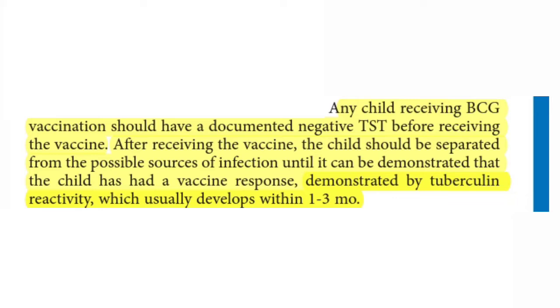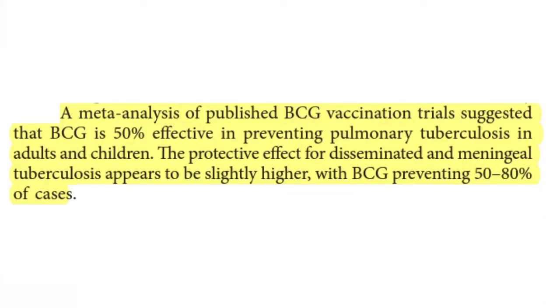So you can say that after 1 to 3 months, BCG starts its immunity. Now, the importance of BCG vaccination is that a meta-analysis suggested it is 50% effective in preventing pulmonary tuberculosis in adults and children, and the efficacy is 50 to 80% for cases of tuberculous meningitis. So the important MCQ here is that 50% for pulmonary TB and 50 to 80% for tuberculous meningitis.